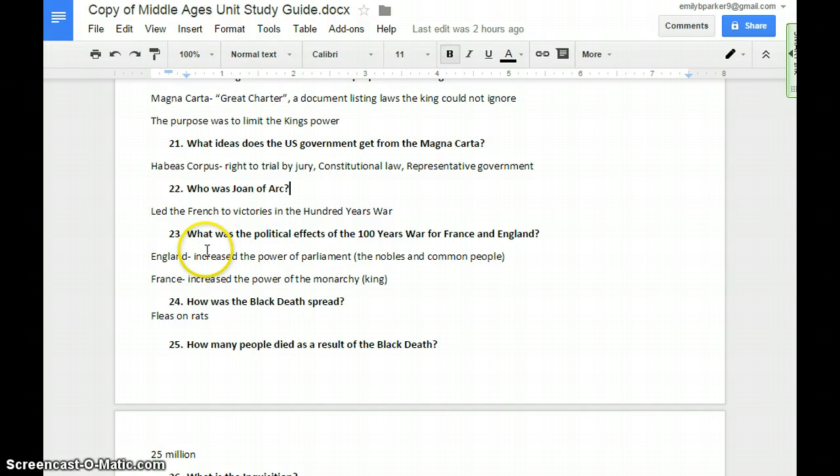Number 23, what was the political effects of the 100 Years' War for France and England? In England, the power of Parliament was increased, and that was because the king had to ask Parliament for money for the war, and because he depended on them, that made Parliament more powerful. So in England, the power of Parliament increased as a result of the 100 Years' War. However, in France, the king increased power, and that was because the king and the nobles all united against England. So the power of the monarchy or the king grew as a result of the 100 Years' War.